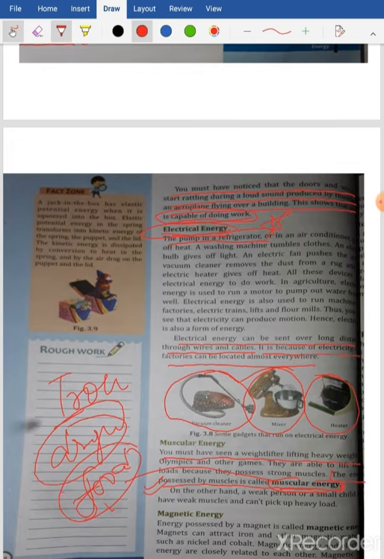And what kind of energy is stored in food? That is chemical energy. Okay, now how?